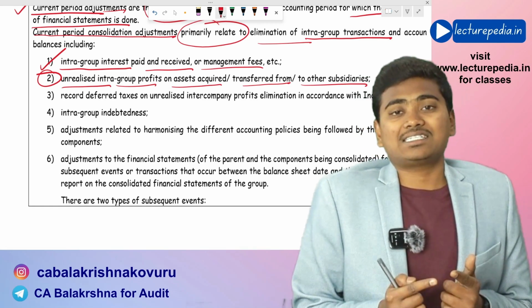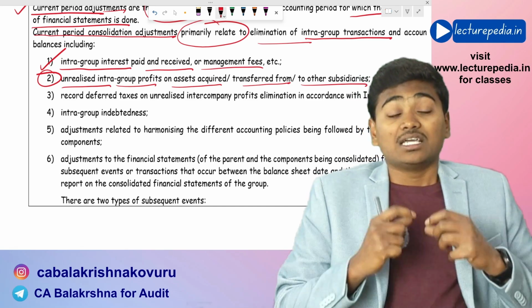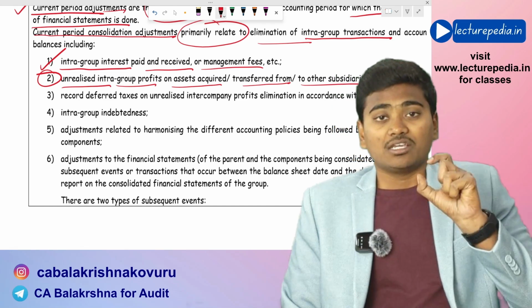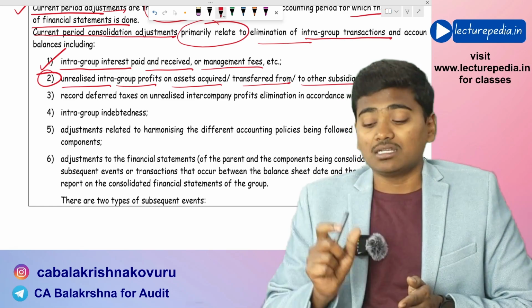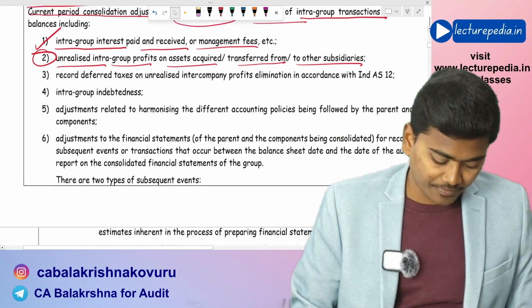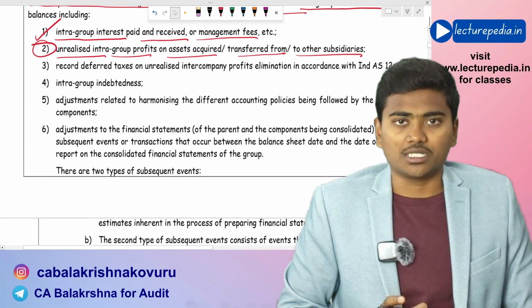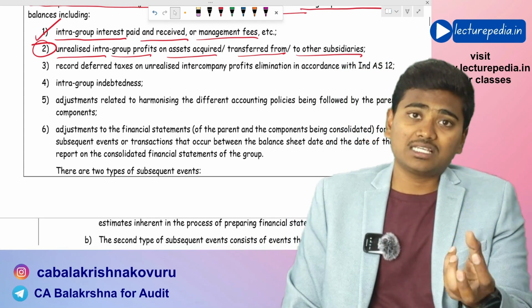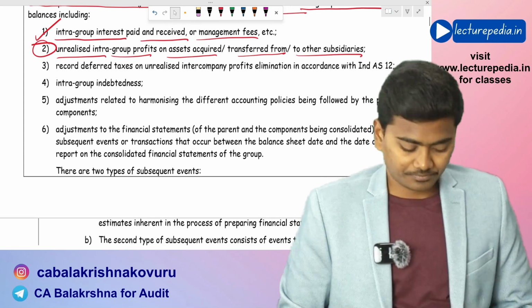In case any assets have been transferred during the year between parent and subsidiary or between subsidiaries, there might be some unrealized profit. Okay, if the asset has been sold at a profit, then for the purpose of consolidation, that unrealized profit must be eliminated. Hope that is clear. In case there is a loss, even that loss should also be eliminated. Okay, any unrealized profit has to be eliminated. In case there is any unrealized loss on sale of that asset, even that has to be eliminated. Next,